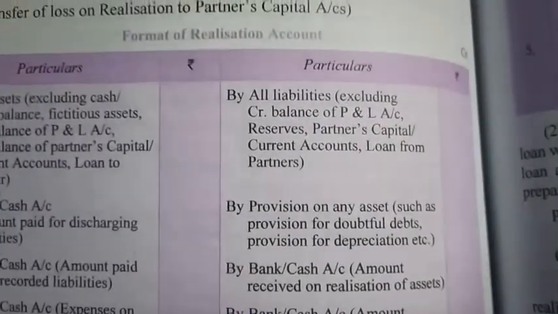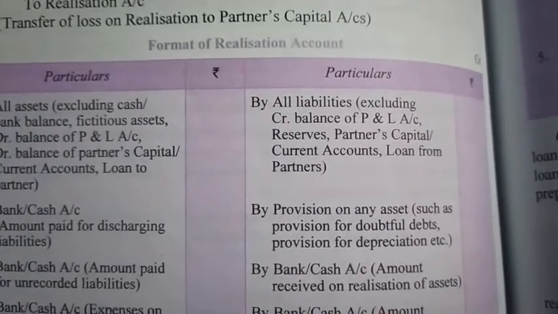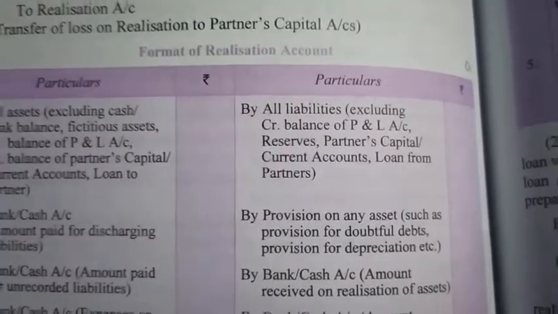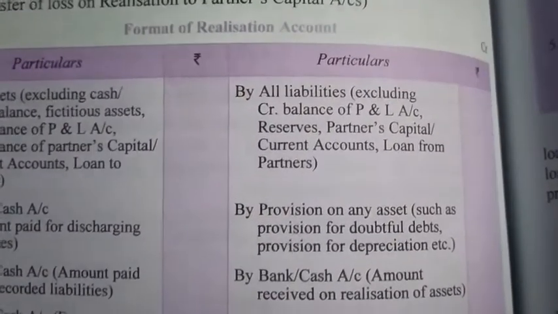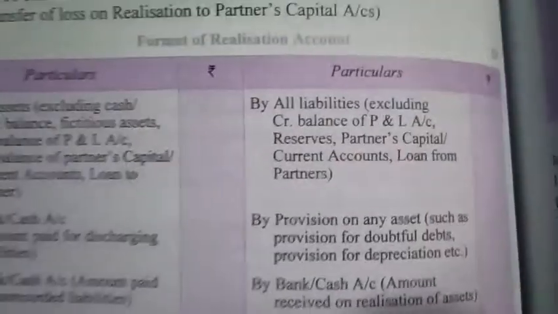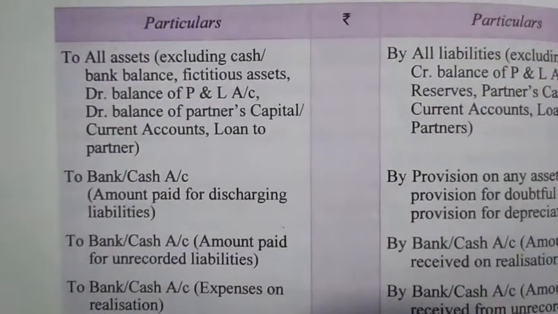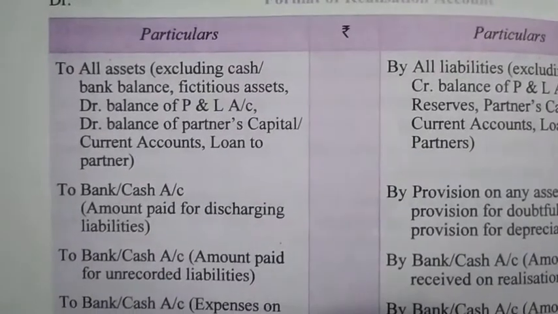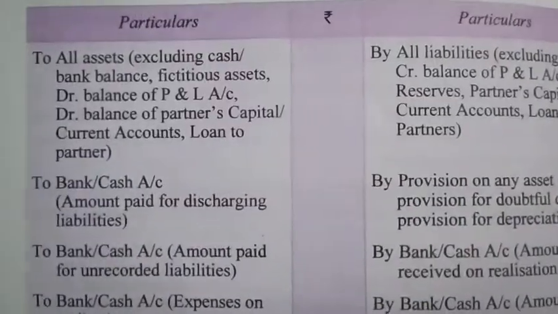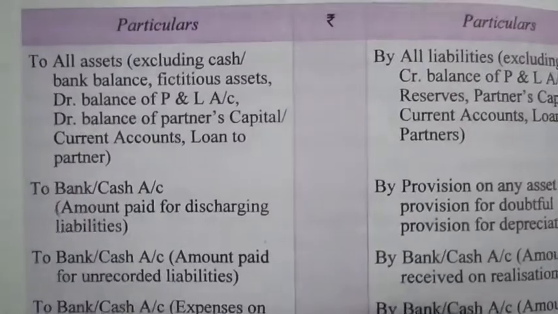All the liabilities which are posted on the credit side of realization account, if they are paid off, then its treatment will be shown on which side? On the opposite side, that is on the debit side, by the name to bank or cash. Amount paid for discharging the liabilities. Discharging means paying off the liabilities.